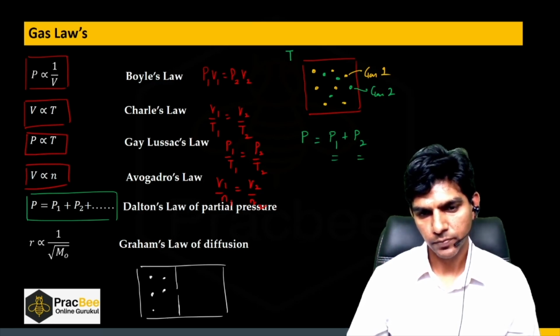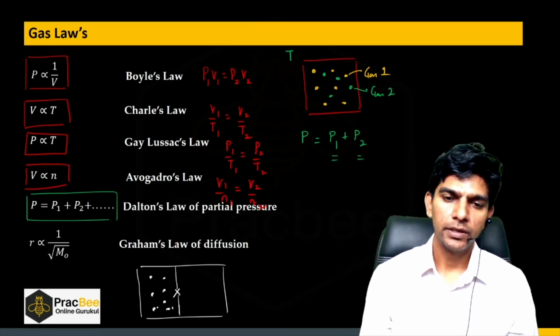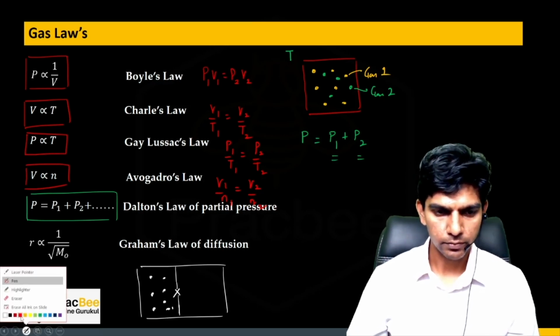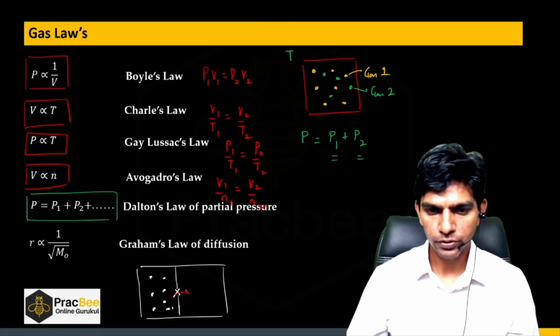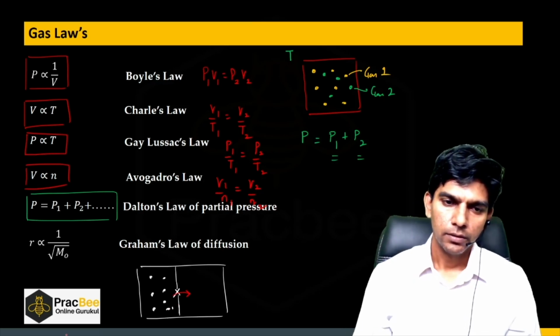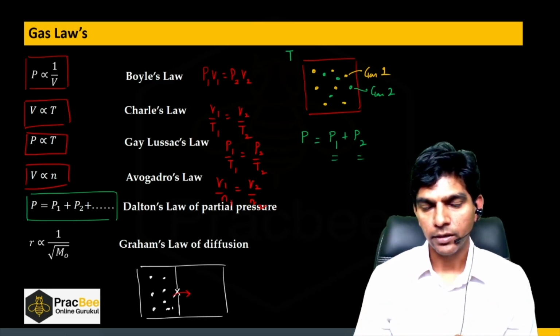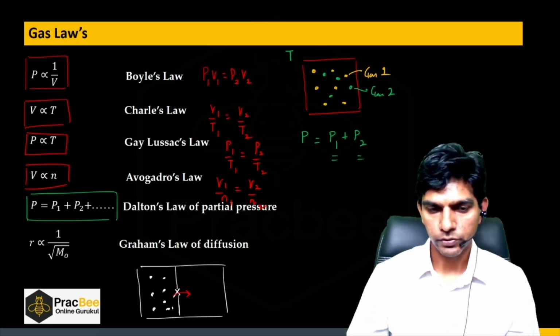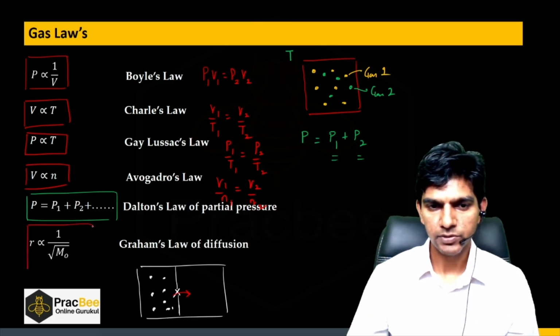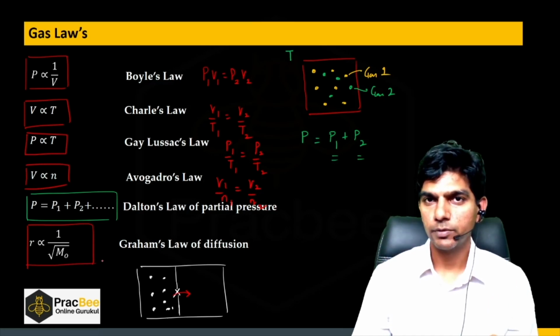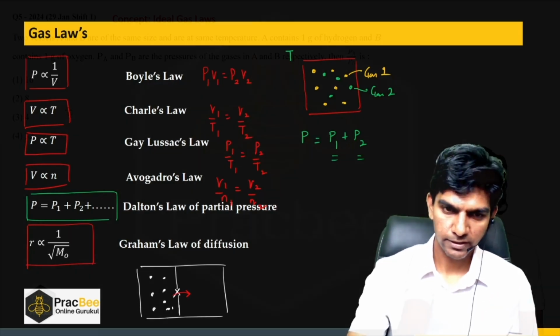So there is a gas, and here there is, let us say, a valve, right? If I open this valve, then what would happen? The gas will try to move to this compartment. So gas with lighter molecules will diffuse faster in comparison to the gas with heavier molecules. So this is Graham's law of diffusion. Just remember this: rate of diffusion is inversely proportional to square root of the molar mass.